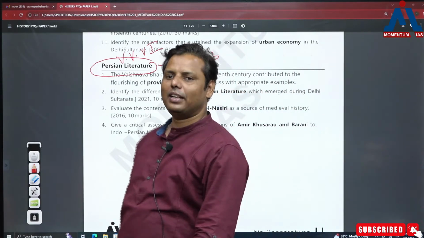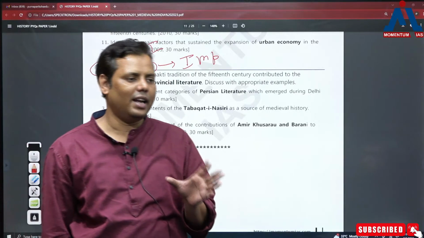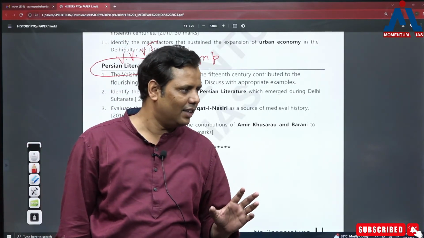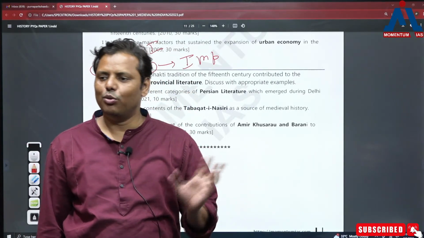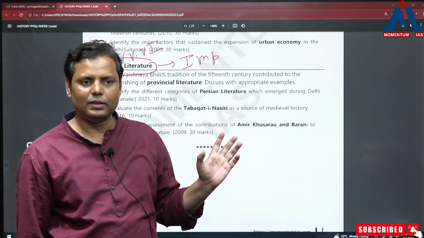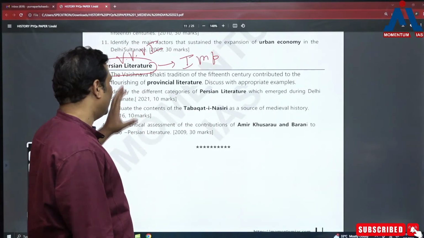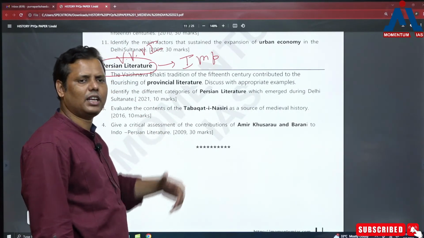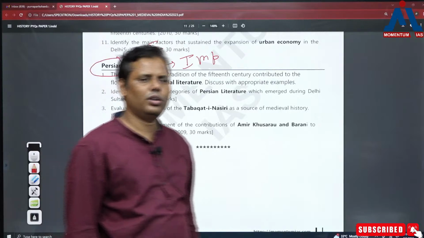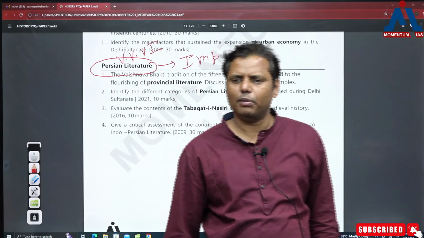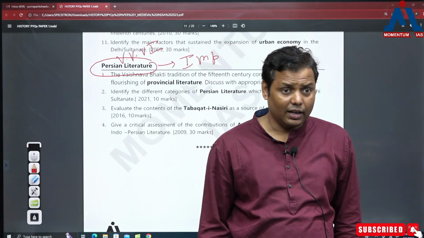And frankly speaking, if you are reading a normal text, let's say you are reading Satish Chandra, you are reading JL Mehta, you won't find even the content of these kinds of questions, right? So the possibility of these questions, and why so, there are, in the last couple of years, I must say 4 or 5 years, I have seen a good number of books published on this literature, then architecture also.